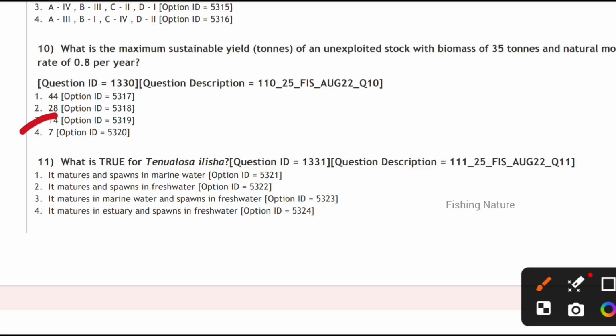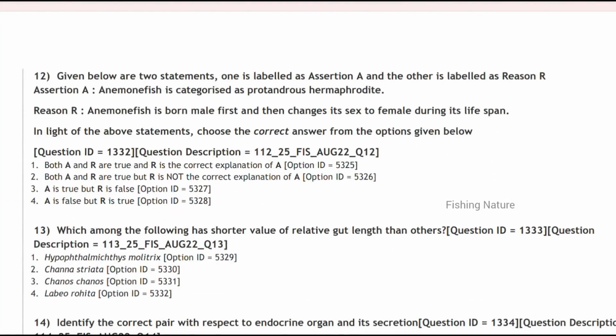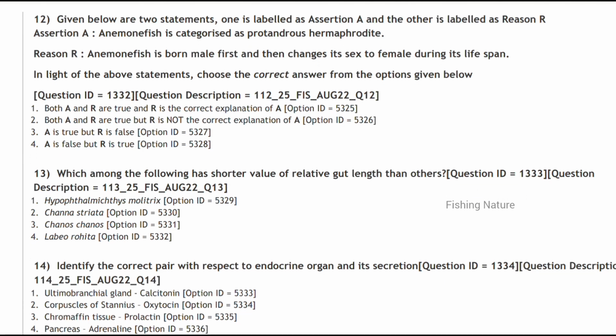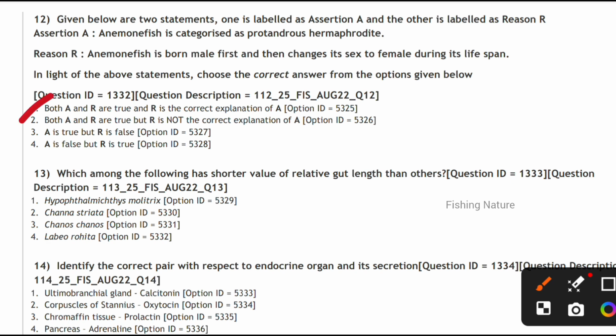Next, what is true for Tenualosa ilisha? It matures in the marine water and spawns in the fresh water. Next, given below two statements, one labeled assertion A and reason R. Let's see this. Anemone fish is categorized as a protandrous hermaphrodite. Yes, it is true. An anemone fish is born male first and then changes its sex to female during its lifespan. Yes, both are true. So option A and R are true, and R is a correct explanation of A.